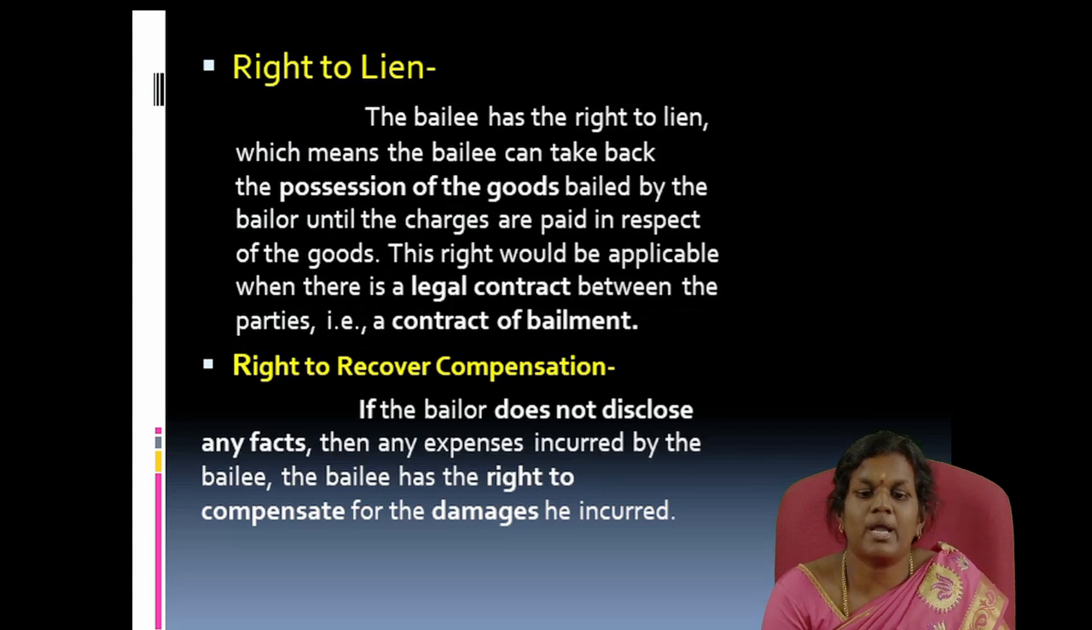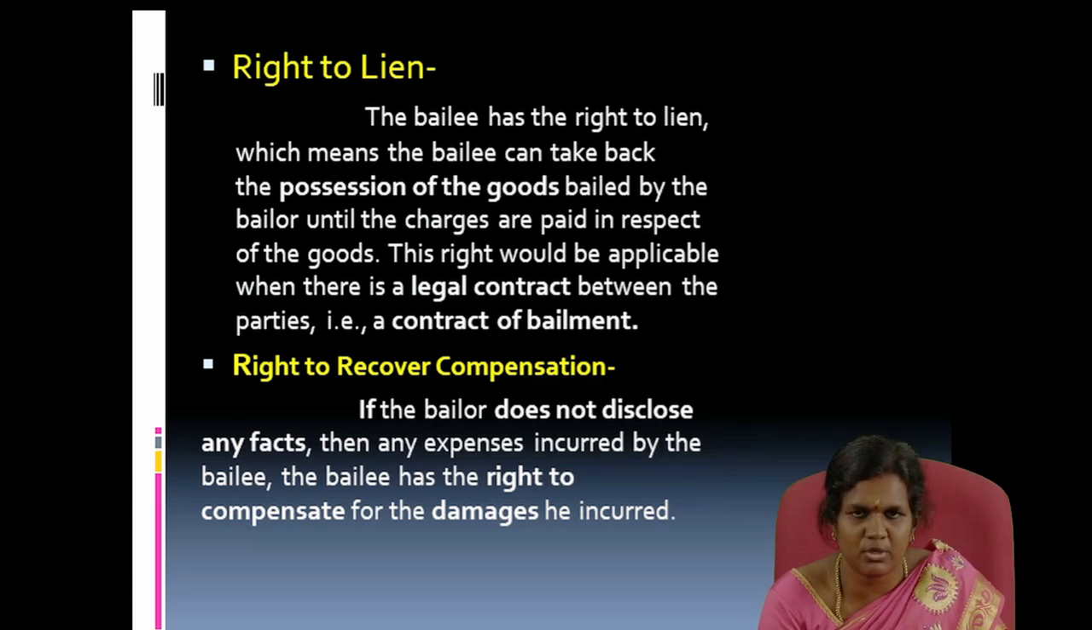And next one, right to lien. The bailee has the right to lien, which means the bailee can retain possession of the goods bailed until the charges are paid by the bailor. And the last one is the right to recover compensation. If the bailor does not disclose any defect of the bailed property, and expenses are incurred by the bailee, the bailor is responsible to compensate the damages that the bailee incurred.